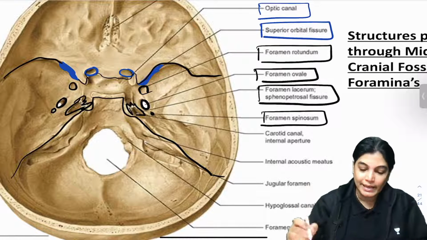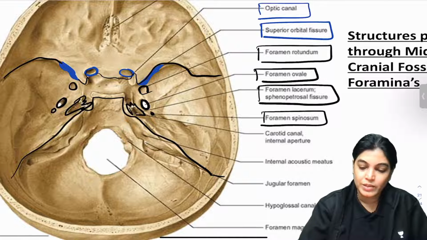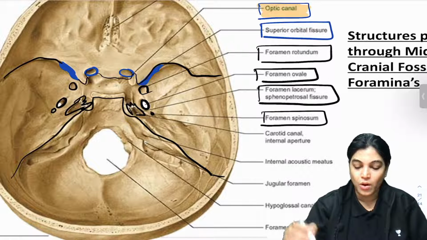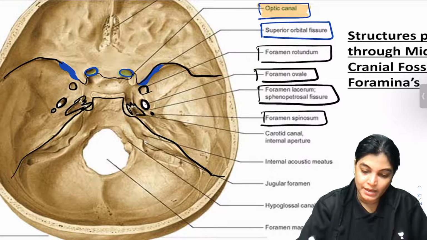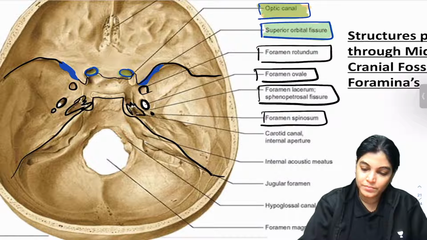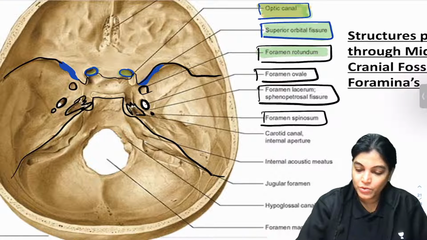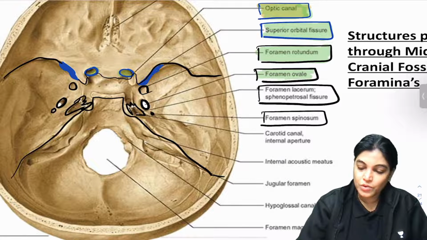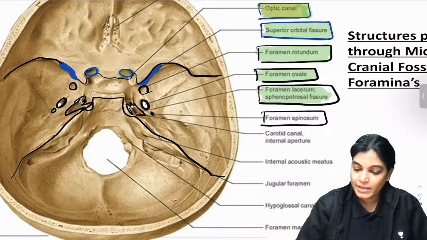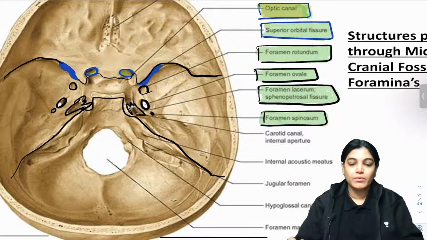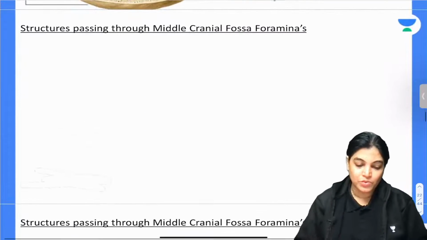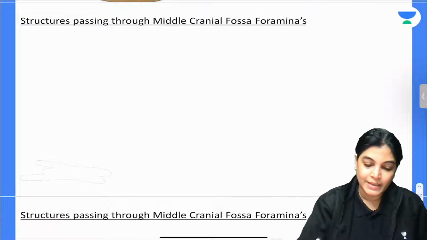That means if I am talking about the middle cranial fossa, we have to know the structures traversing through the optic canal, through the superior orbital fissure, through foramen rotundum, through foramen ovale, through foramen lacerum, and also through foramen spinosum. Okay, so let's talk about the individual foramen. So let's see the first one. Structures passing through the middle cranial fossa.